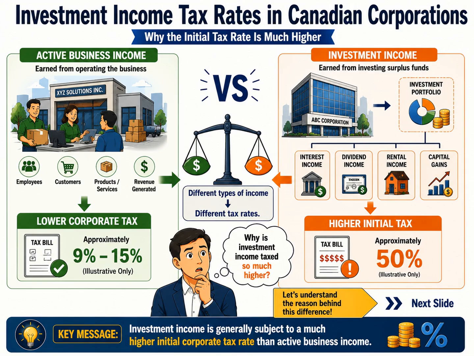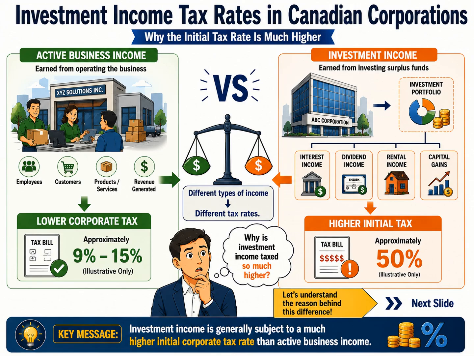Active business income, when it qualifies for the small business deduction, is generally taxed at relatively low corporate tax rates. Depending on the jurisdiction and the applicable tax rules, this combined rate is often in the range of approximately 9 to 15%. Investment income, however, is treated very differently. Whether the corporation earns interest income, dividend income, rental income, or capital gains, the initial combined federal and provincial corporate tax rate is typically close to 50%.